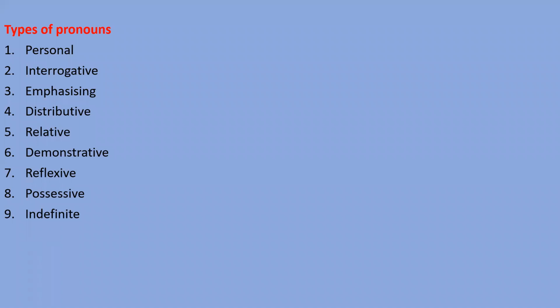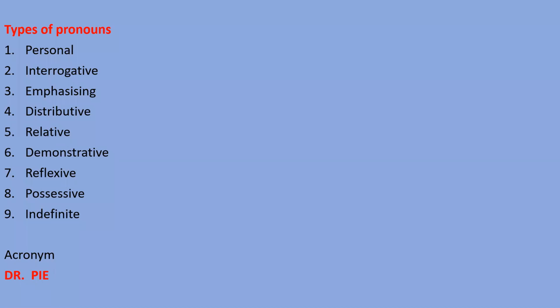If you want to remember all the types of pronouns, you can use an acronym. An acronym means when we take the first letter of each word and make a new word. To learn the types of pronouns, you need to learn the acronym Dr. Pi.